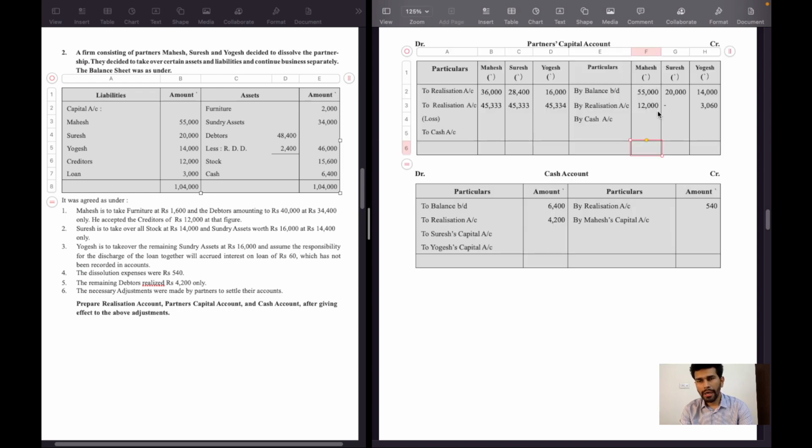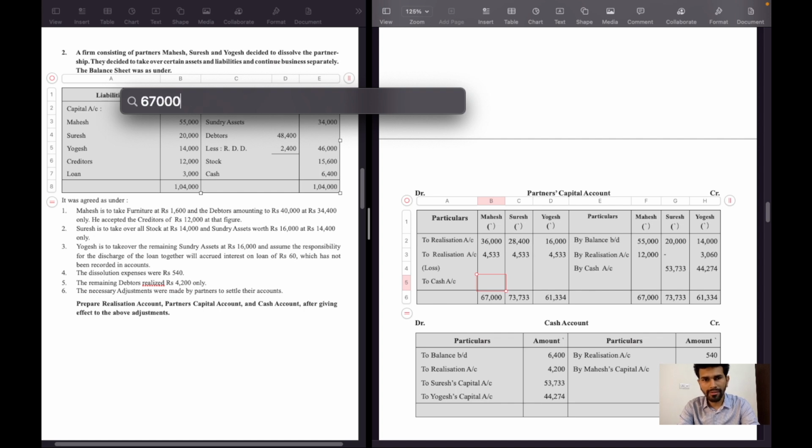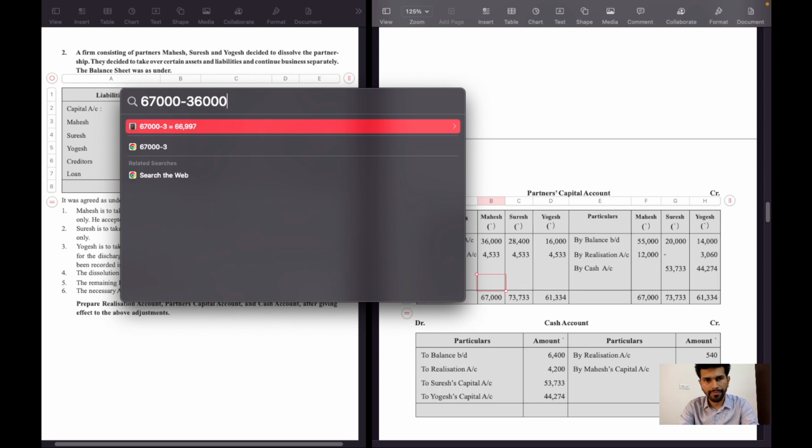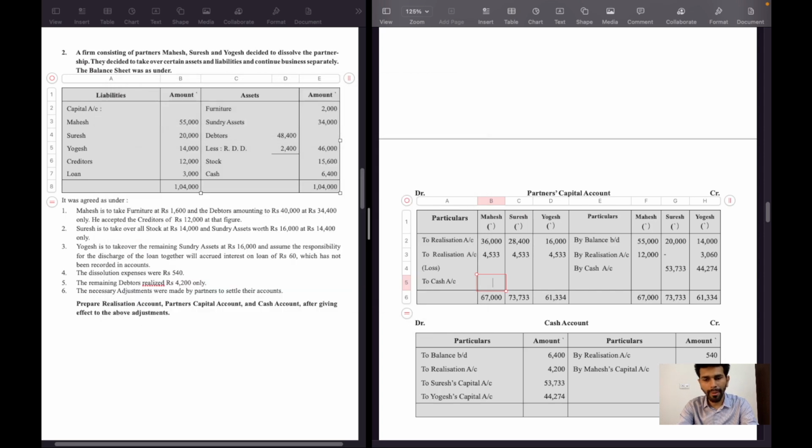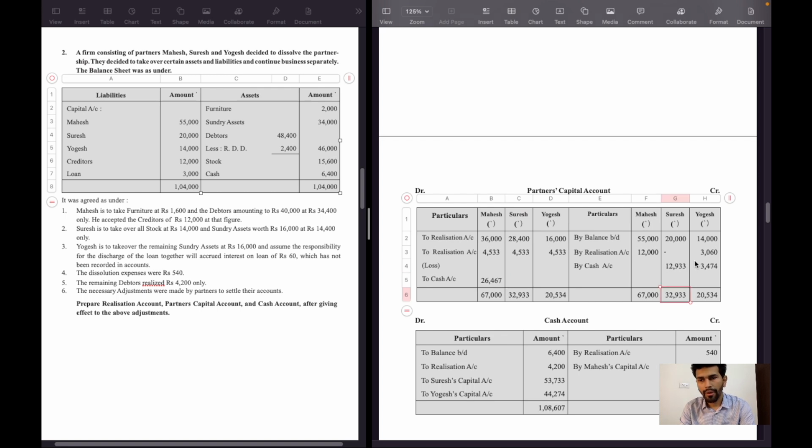Credit side of Mahesh capital account is higher, 55,000 plus 12,000 rupees, 67,000 rupees. It will be shifted to debit side, and 67,000 minus 36,000 minus 4,533, 26,467 will be the balancing figure. So the balancing figures of Suresh and Yogesh will be 12,933 and 3,474 respectively.